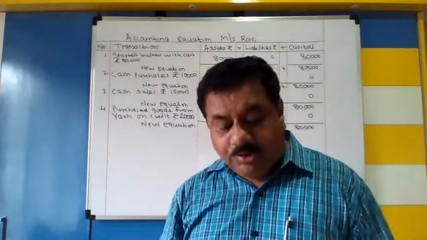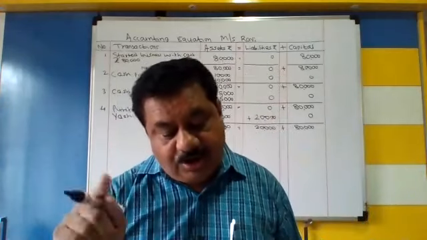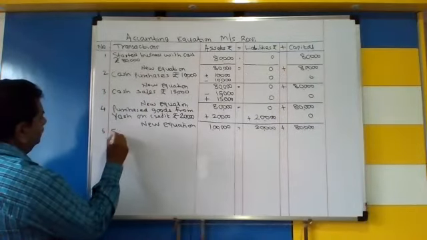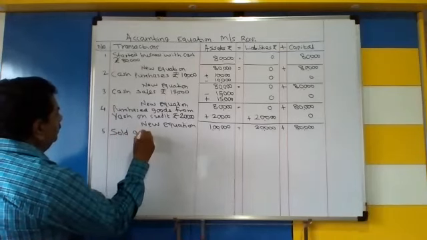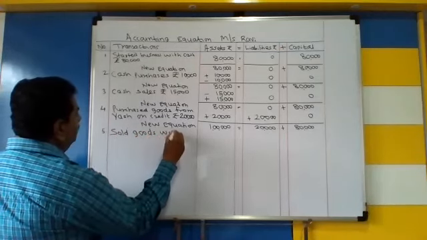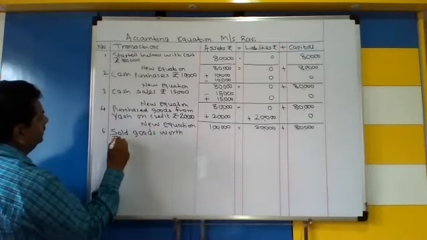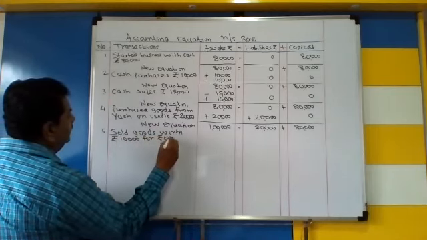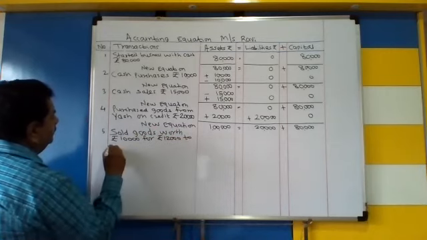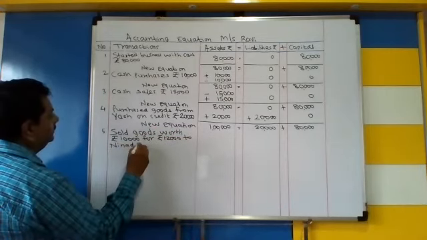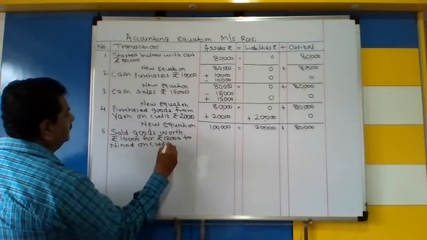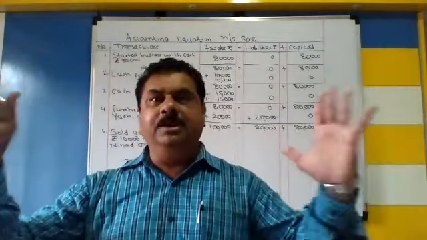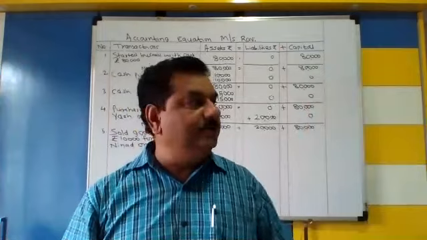Number 5. Sold goods worth 10,000 for 12,000 to Ninad on credit. Sold goods worth rupees 10,000 for rupees 12,000 to Ninad on credit. Now your high degree concentration required. Okay, make your eyes of a football size and look at the problem very carefully.